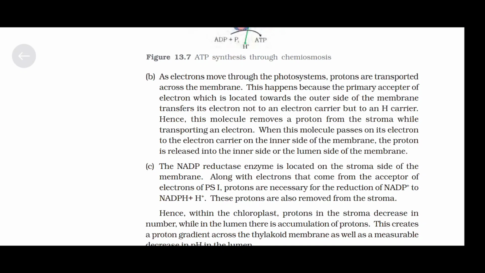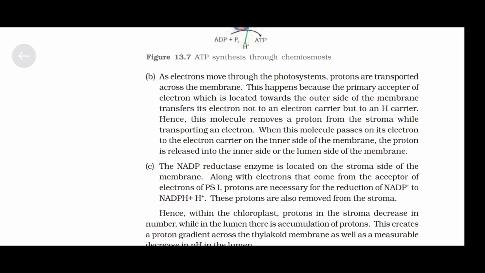Third, the NADP reductase enzyme is located on the stroma side of the membrane. Along with electrons that come from the acceptor of the electron of photosystem 1, protons are necessary for the reduction of NADP plus to NADPH plus H plus.